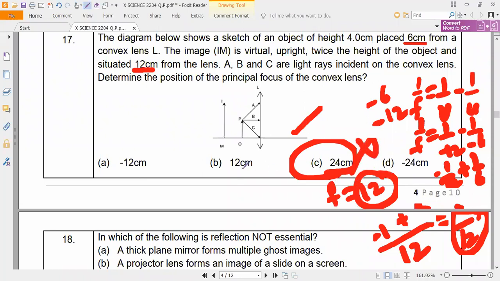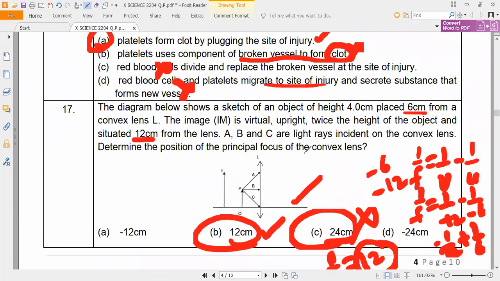So 24 is wrong. What is the correct answer? 12 centimeter. Before, you said 24, but they are asking for the principal focus of the convex lens. So how much will it come? 12 centimeter. That is very good. You have to solve this question faster.